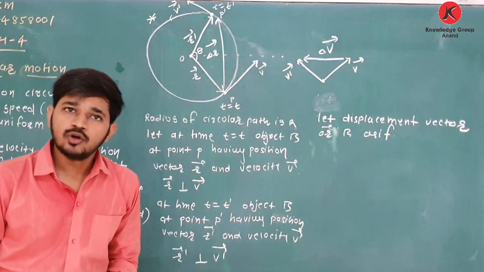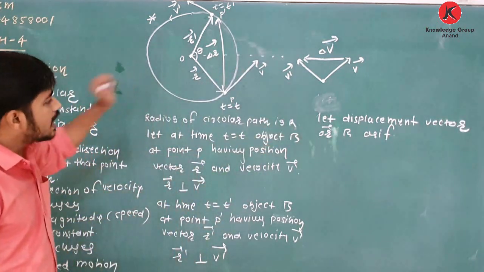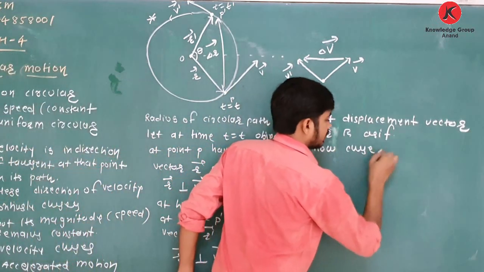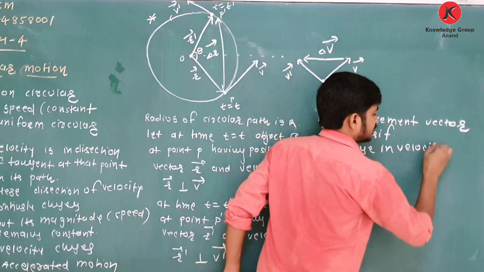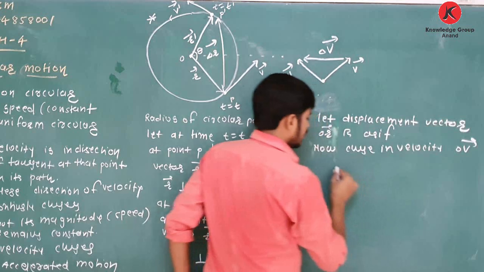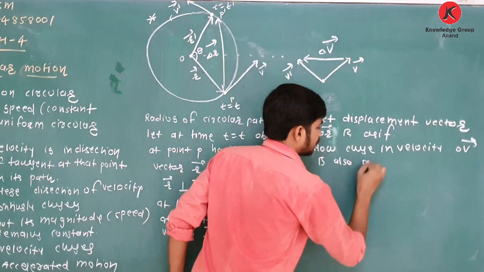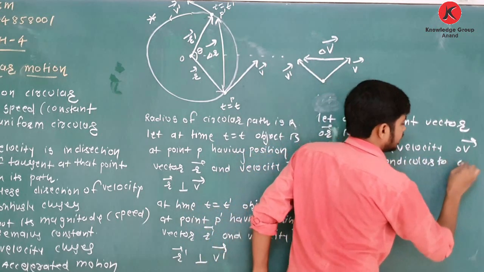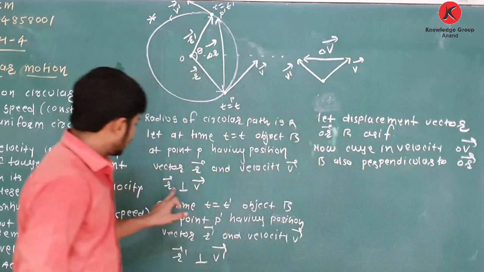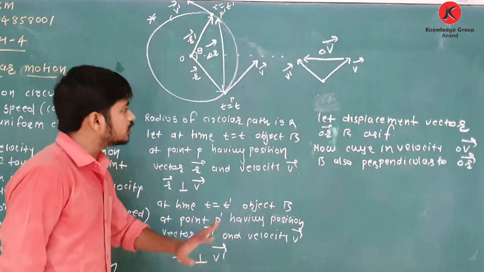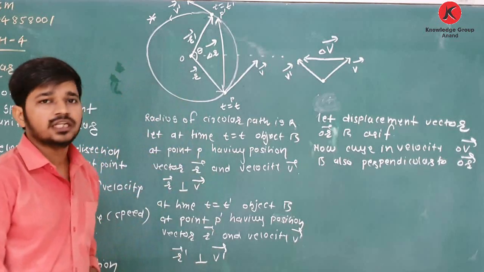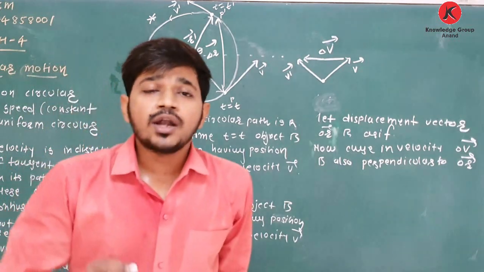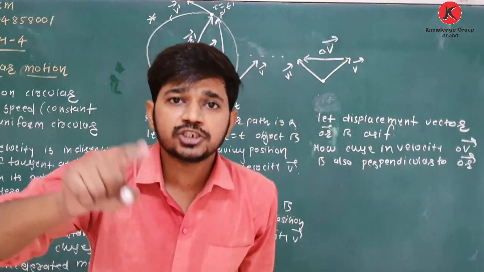Clear about this? So let the displacement vector be as shown in the figure. Now the change in velocity, delta v, is also perpendicular to delta r. Simple. R perpendicular to v, r dash perpendicular to v dash, then delta r is also perpendicular to delta v. And now see, acceleration, a vector quantity. What is the direction of acceleration? In the direction of changing velocity.